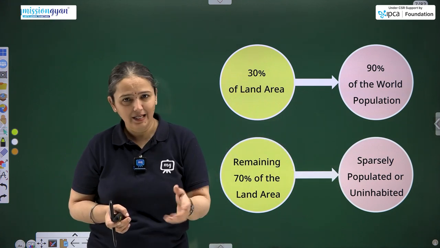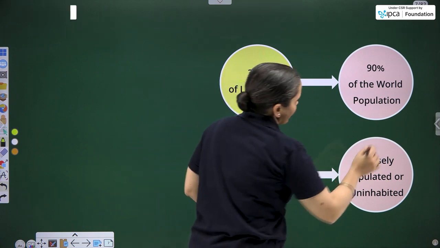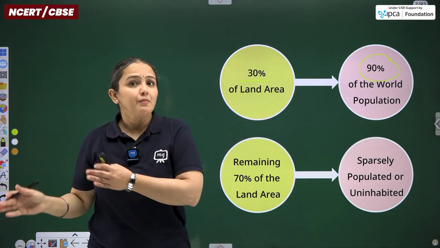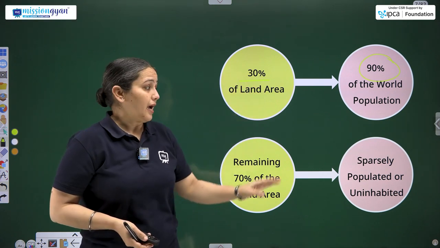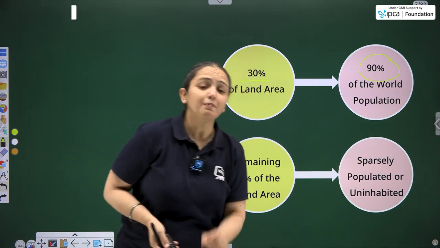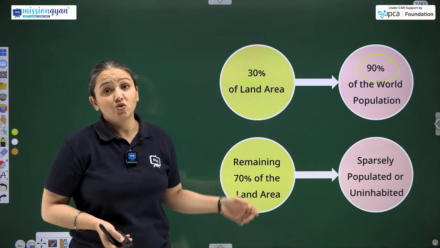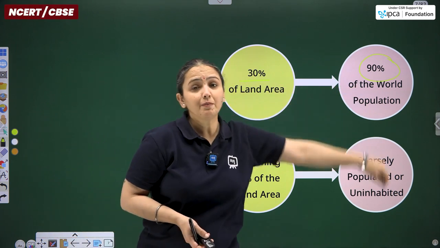Sparsely means less populated. So you can consider over here 30% of the land area is 90% populated. That means the maximum populated region of the world is hardly 30%, and the sparsely populated area is the remaining 70%.